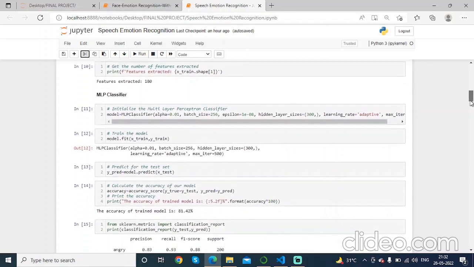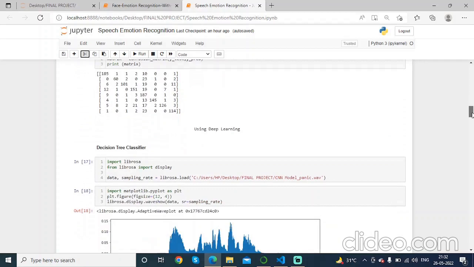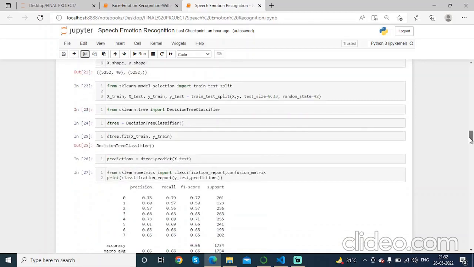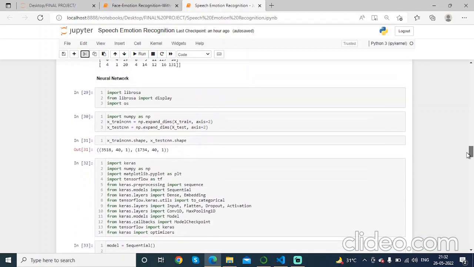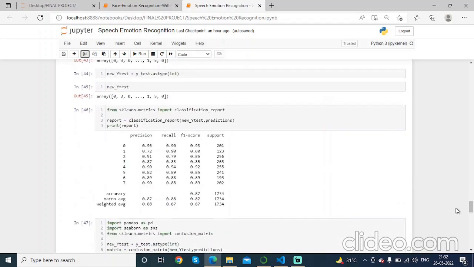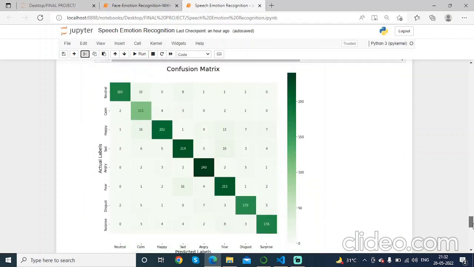After applying the MLP classifier, we found that the F1 score is 0.81. Similarly, when we apply the decision tree classifier, we found that the F1 score is 0.66. Now, after applying the neural network classification algorithm, we found the highest F1 score, which is 0.87. Now we have used this CNN model as our final model, and we are testing it.